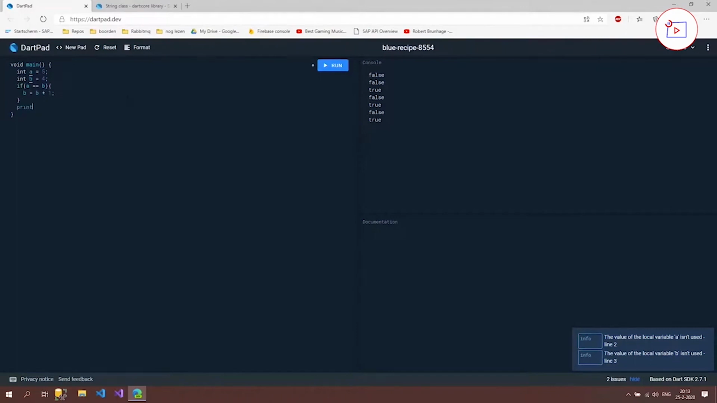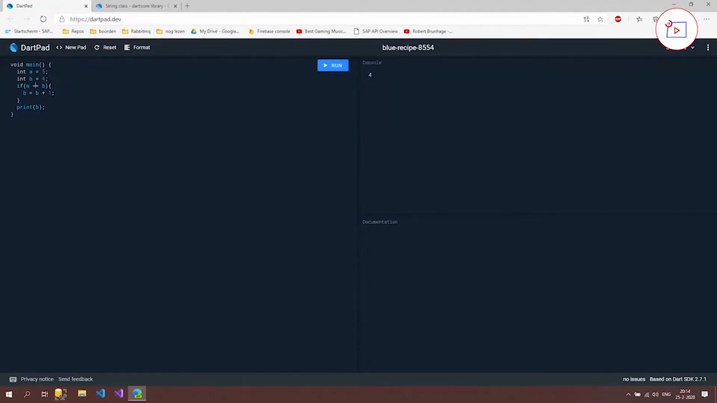And we're going to print out B. So what do you think that it's going to print out? If you walk through it from top to bottom, it's going to say int A is 5, int B is 4. If A is the same as B, which is not the case, then we're going to skip this code and then we're going to print out B, which will be 4. Let's run it. And as you can see, it's 4.